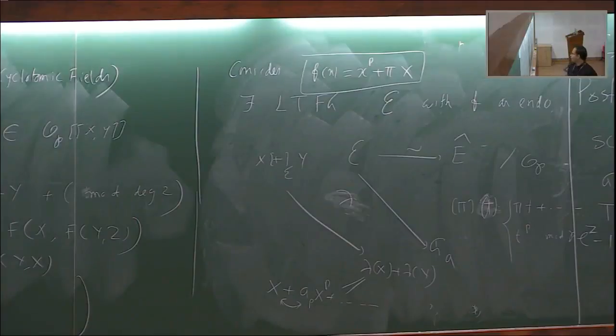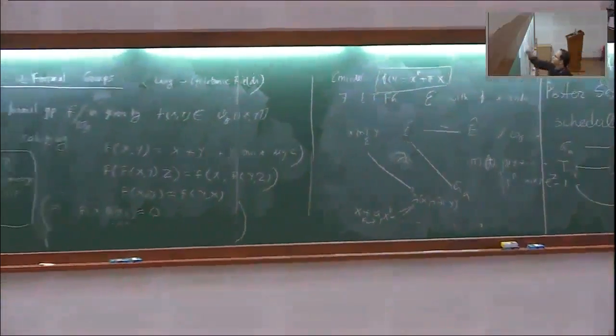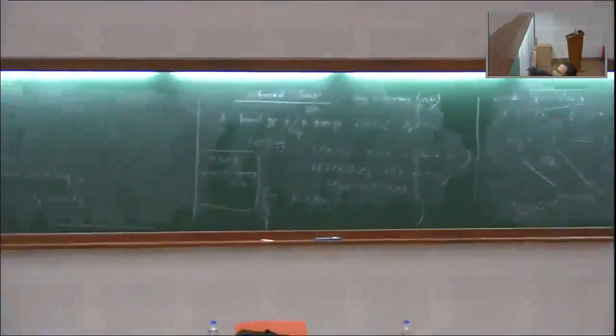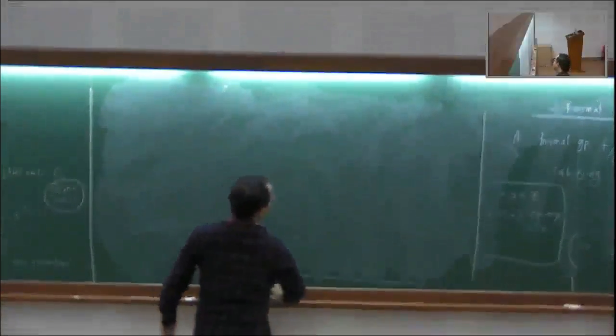So let's see how we define this. We can erase this part. Sorry? U0 will be embedded. Yes, U0 will be embedded.